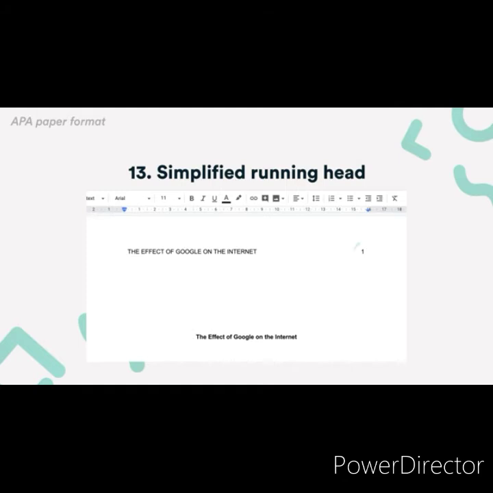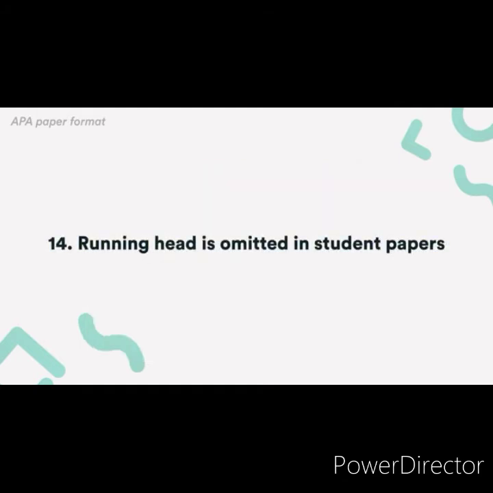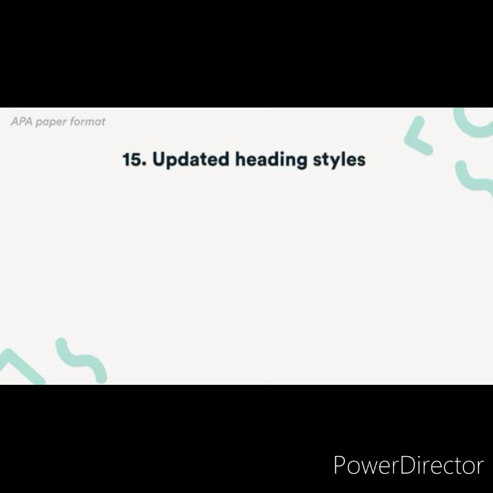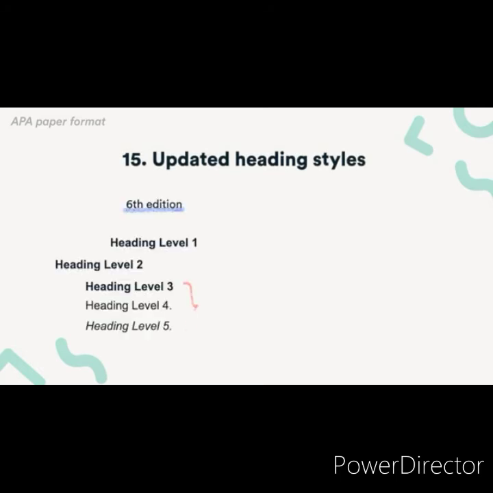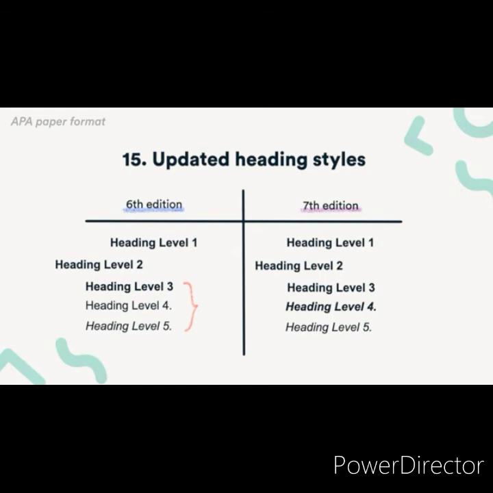It now contains only a page number and the paper title. Number 14. The running head is omitted in student papers, unless your instructor tells you otherwise. Number 15. Heading levels 3 to 5 are updated to improve readability. For level 3, instead of indenting, it's now flush left and also italicized. Level 4 headings are no longer italicized. A level 5 heading is now bolded.